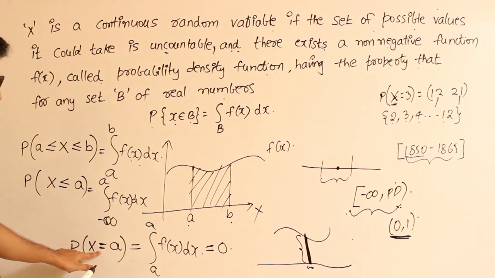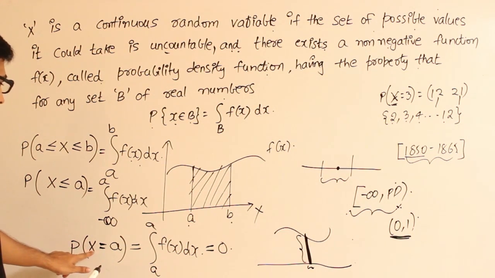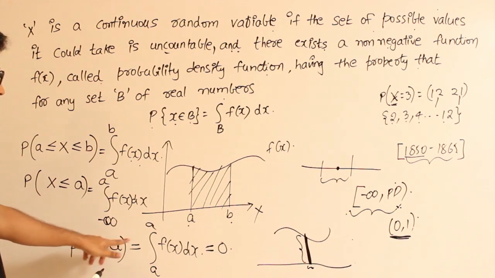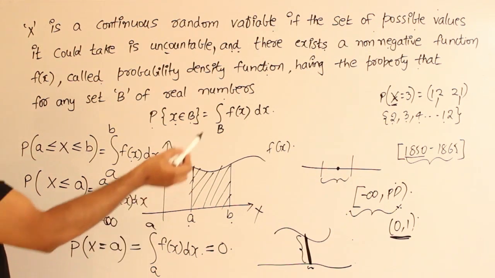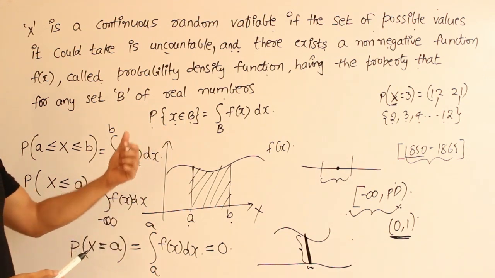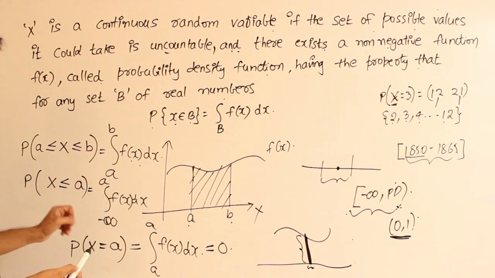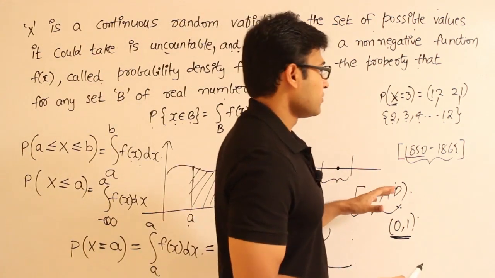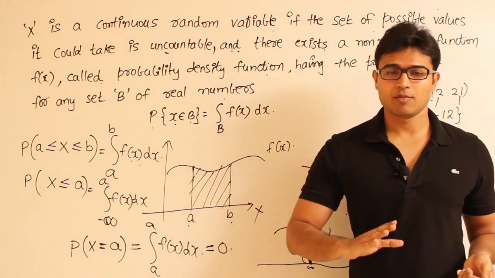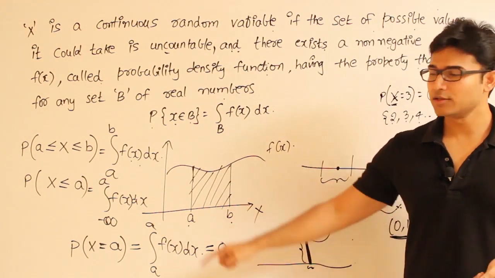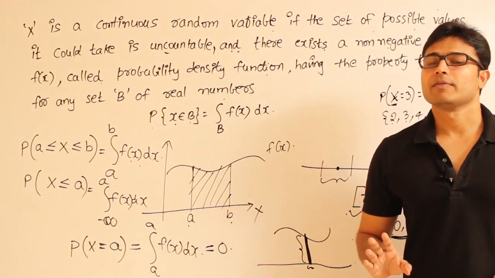But in case of discrete random variables, the probability that a random variable takes on a value might sometimes be non-zero. For example, in case of rolling two dice, what is the probability that the sum of the two dice is going to be 3? It is actually 2 by 36, right? So like that, in some of the problems in discrete random variables, we have a positive probability that a random variable can take a point, but in a continuous random variable it is always going to be 0 for a point.